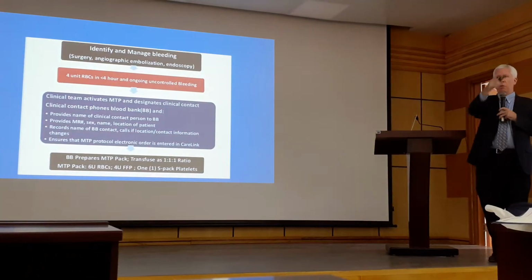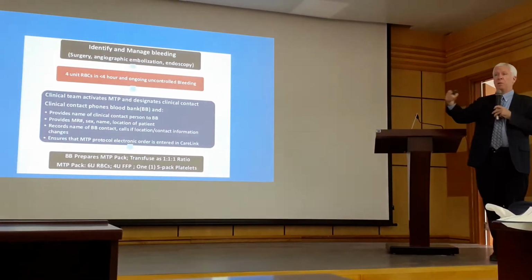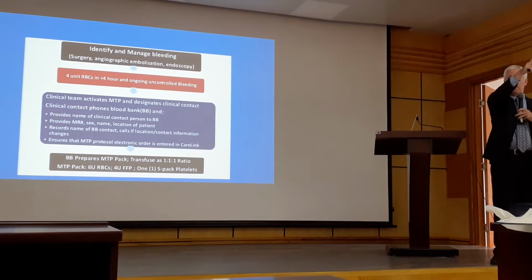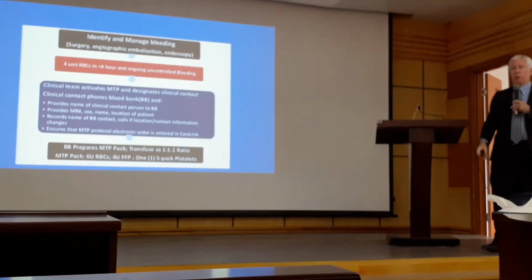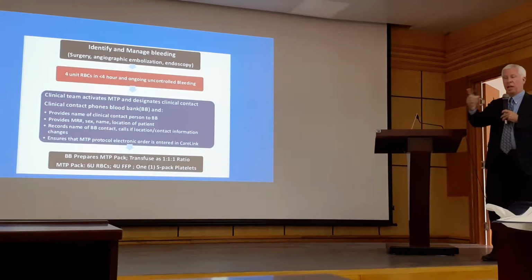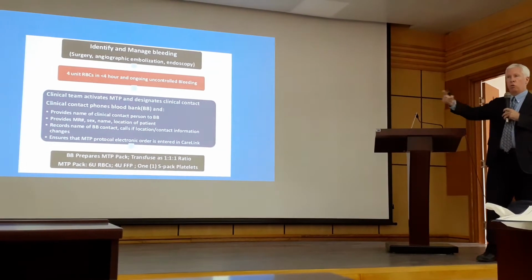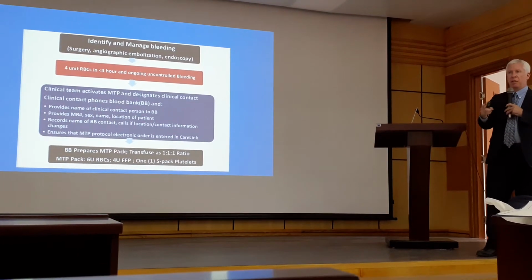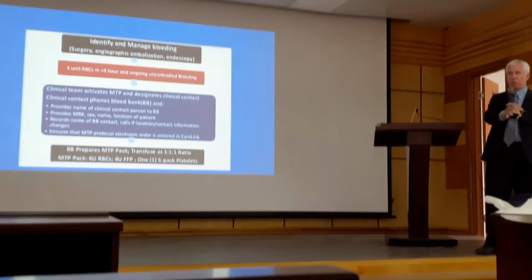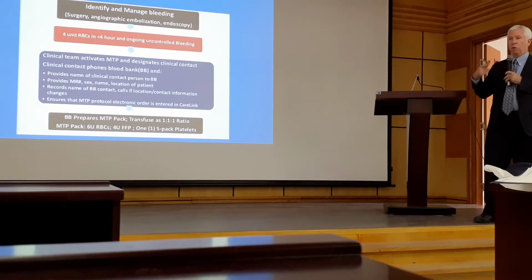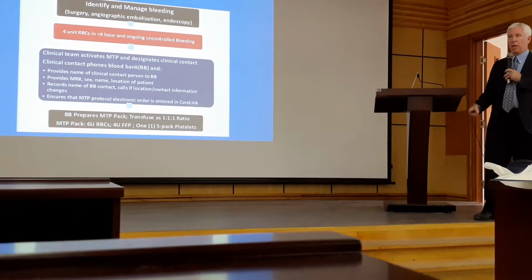So if the patient goes up to the OR, they can communicate back to say, the patient's no longer down in the ER, send the next cooler up to the operating room or to the intensive care unit or to the embolization suite. The idea is if there's not good communication, those coolers may not end up where they need to be if you're going to continue to manage the patient and they start moving from one point in the hospital to the other. So communication is key, and regular updates between the blood bank and the primary contact are essential.